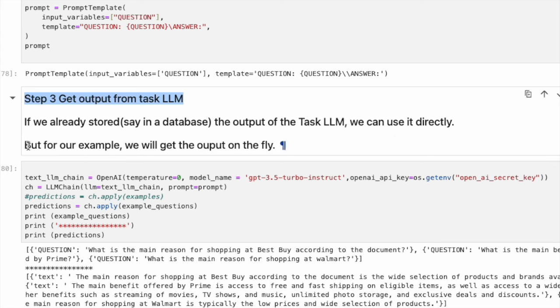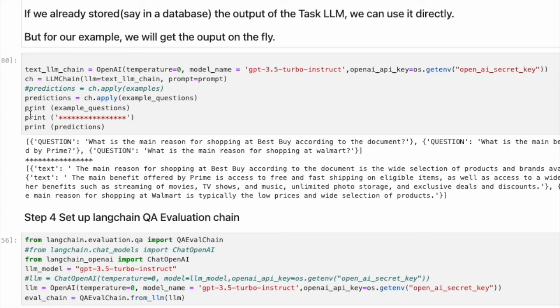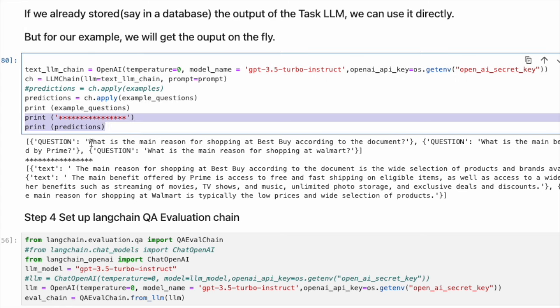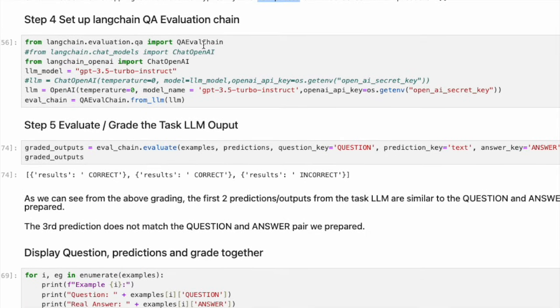But for our example, we will get the output on the fly. We will run the task LLM chain to create predictions. The LLM predicted that for the first question, the main reason for shopping at Best Buy, according to the document, is the wide selection of products and brands available. For the last question about Walmart, it predicted that the main reason for shopping at Walmart is typically the low prices.